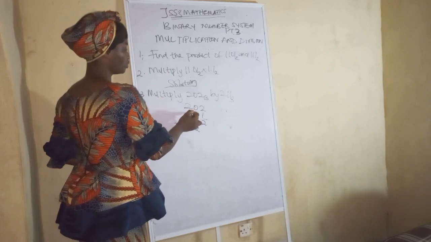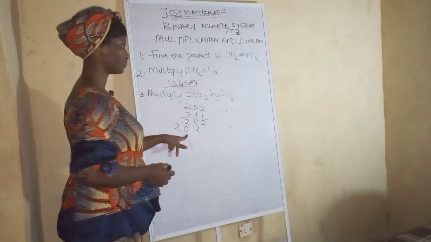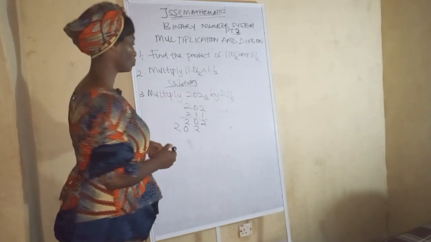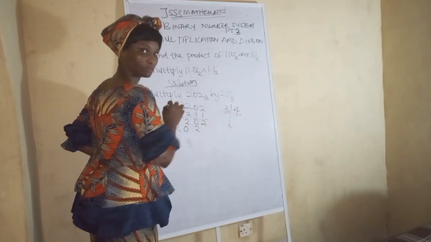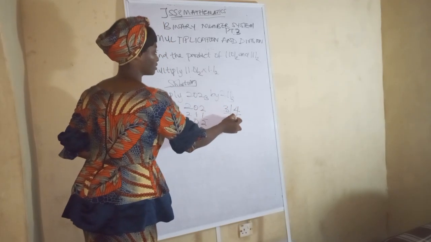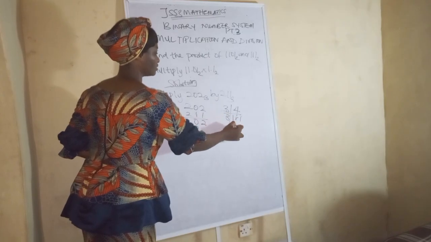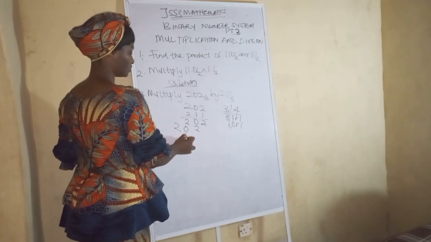So let's go to this one. 2 times 2 is 4. Now you will not put your 4 here. Why? Because it is more than the base, which is 3. So what will you do? You divide by 3, which is the base. 4 divided by 3 is 1, remainder 1. Then 1 divided by 3 is 0, remainder 1. So that is 11. Get it now? So you write it here.